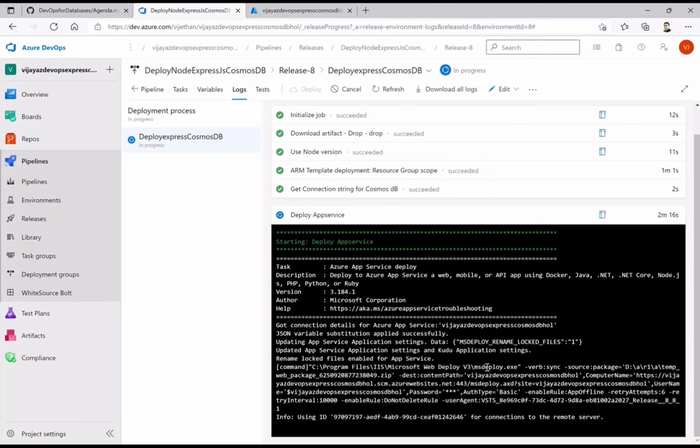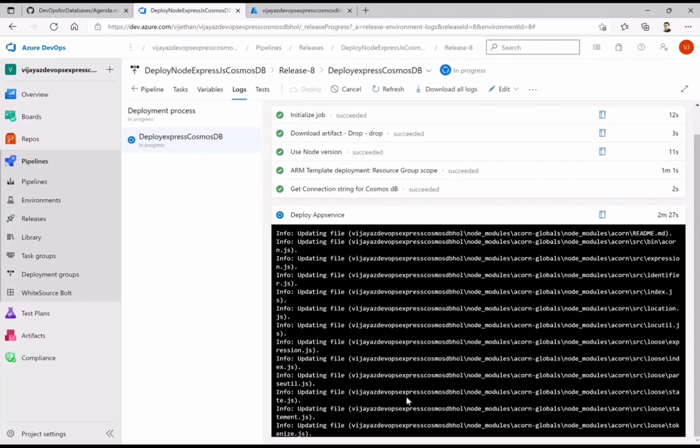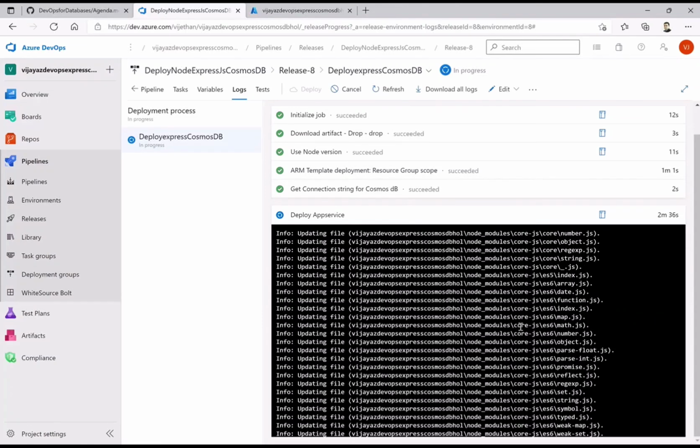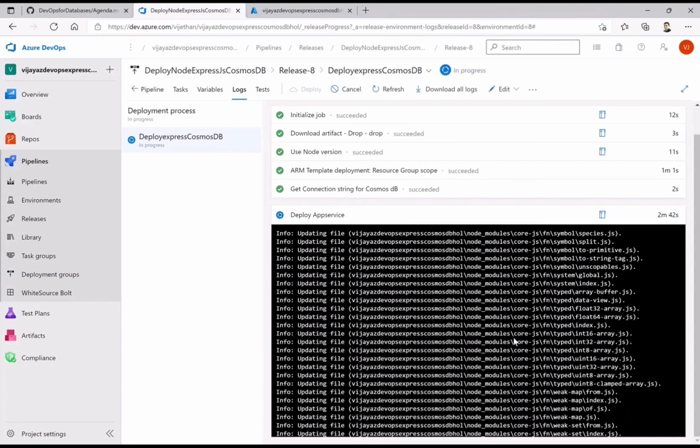If you see, we are using MS Deploy to get that source package, which is a zip file, as a web package, and we are deploying to this particular website, using what we call the Service Control Manager from the deployment perspective. Now each and every file is getting pushed along with your Node and the MongoDB APIs, because we will require some kind of SDKs to connect to that.